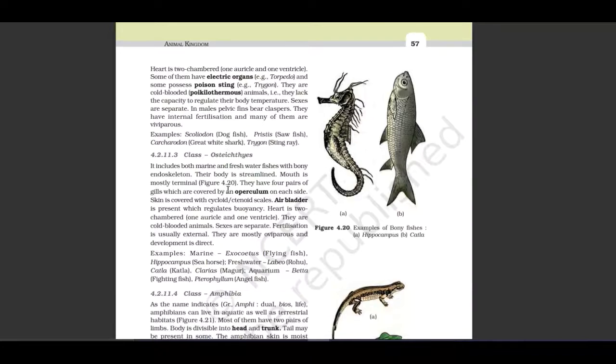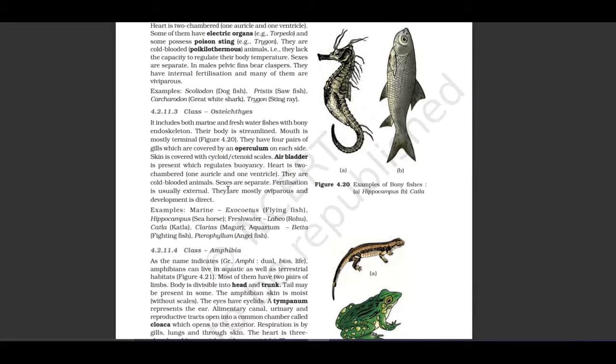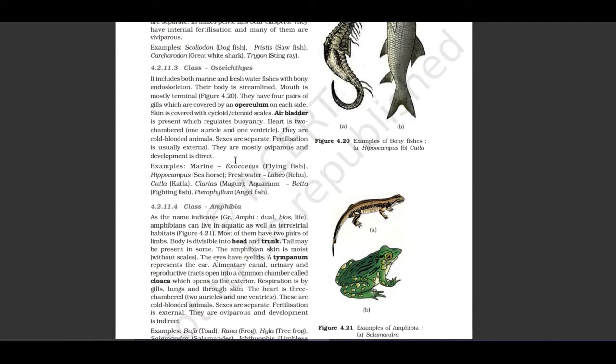Let us see the class Osteichthyes. It includes both marine and freshwater fishes with a bony endoskeleton. Their body is streamlined, mouth is mostly terminal. They have 4 pairs of gills which are covered by an operculum on each side. Skin is covered by cycloid scales. Air bladder is present which regulates buoyancy.